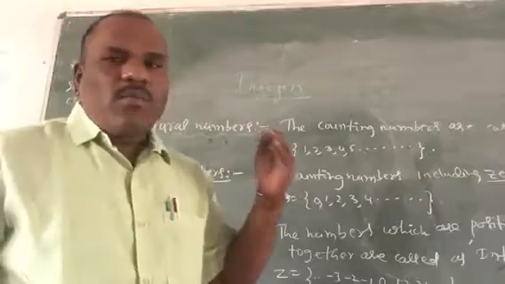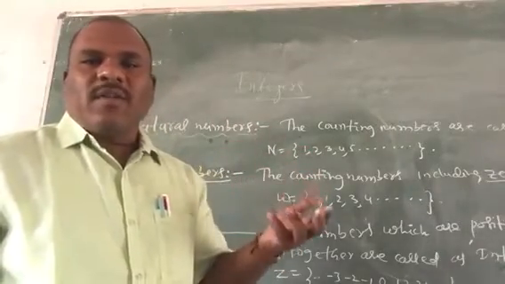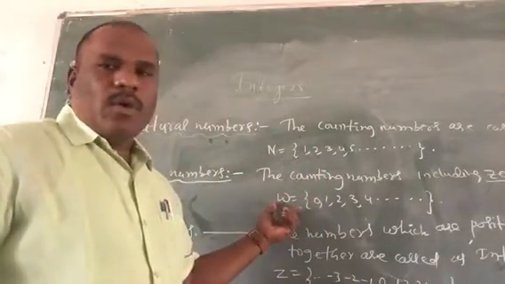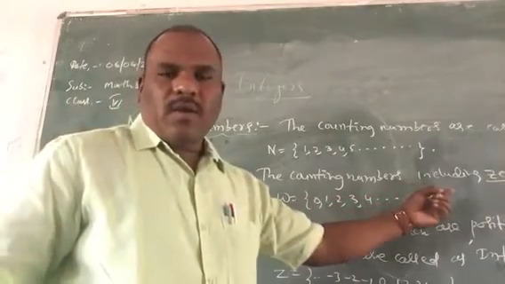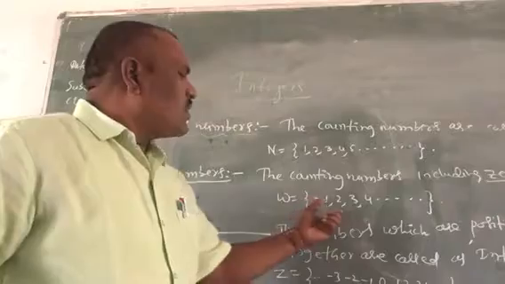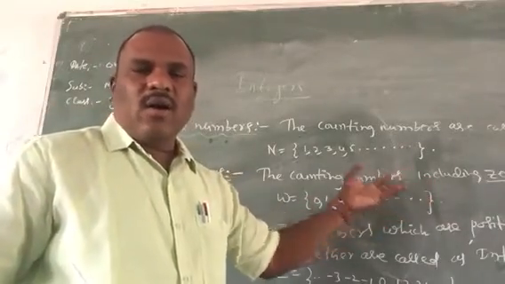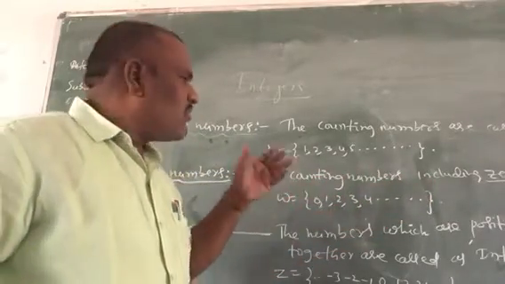The whole numbers are represented by the symbol capital W. So W equal to 0, 1, 2, 3, 4, etc. Children, here is one logic.